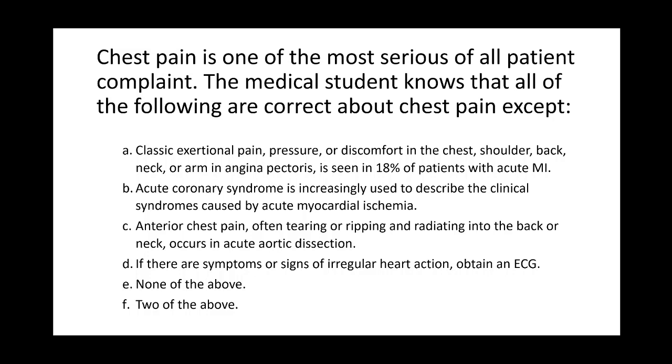B. Acute coronary syndrome is increasingly used to describe the clinical syndromes caused by acute myocardial ischemia. C. Anterior chest pain, often tearing or ripping, and rotating into the back or neck occurs in acute aortic dissection. D. If there are symptoms or signs of irregular heart action, obtain an ECG. E. None of the above. F. Two of the above.